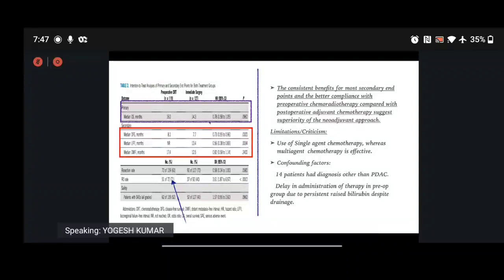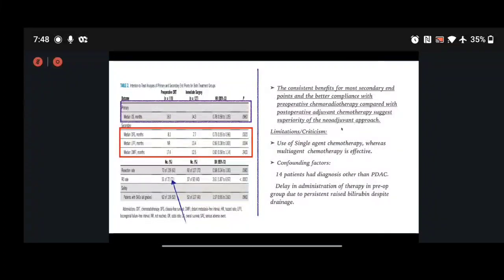But the takeaway point of this study was the secondary endpoints, that were median disease-free survival as well as median locoregional free survival, which were statistically significant, and the R0 resection rate that could be achieved with the preoperative therapy group, which was around 70% compared to the immediate surgical group, where it was just 40%, which was statistically significant.